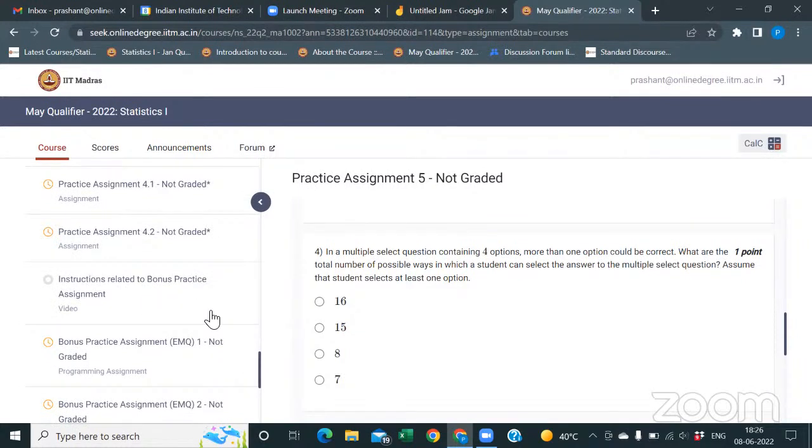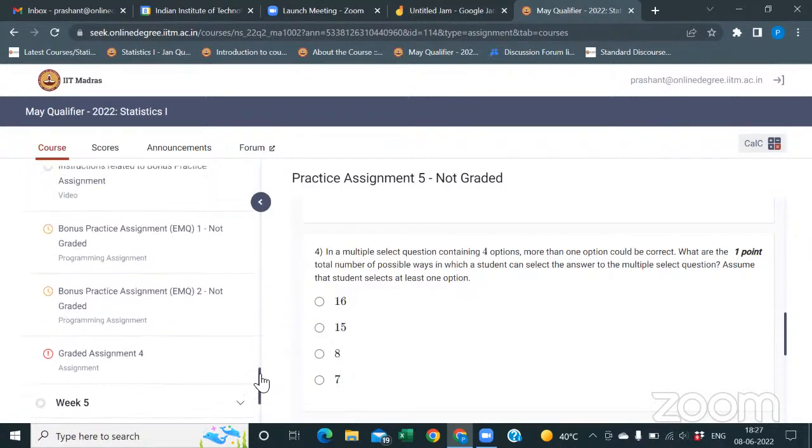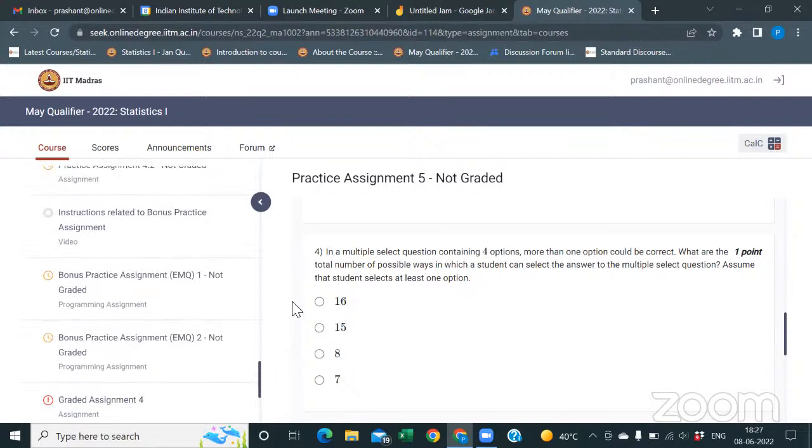After the initial 1 minute, you can see how to submit. Submit all the graded EMQs before the due date, because when you attempt the EMQ, you will get a clearer idea about permutation and combination, when to use permutation and when to use combination. The same will apply for the graded assignment too, with negative marking.